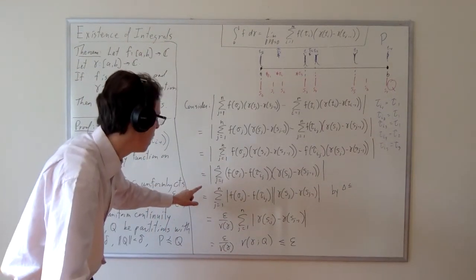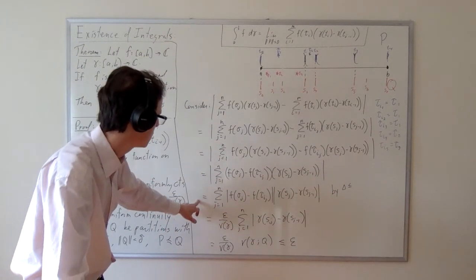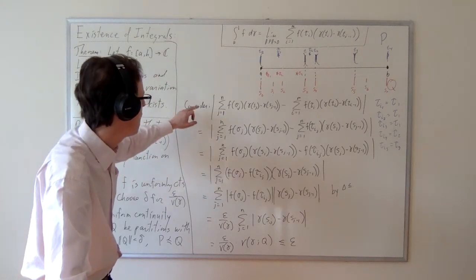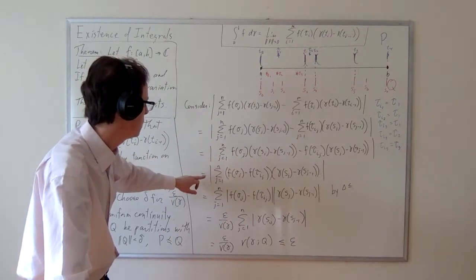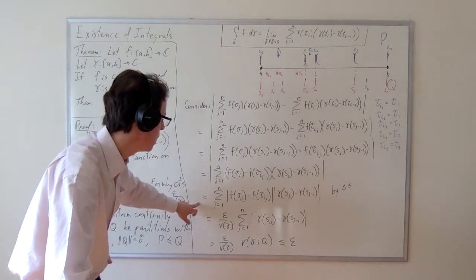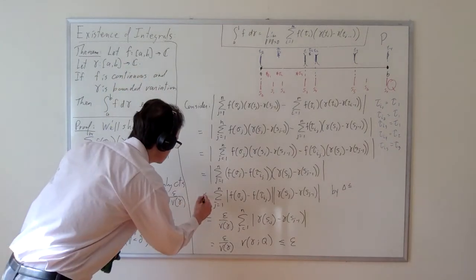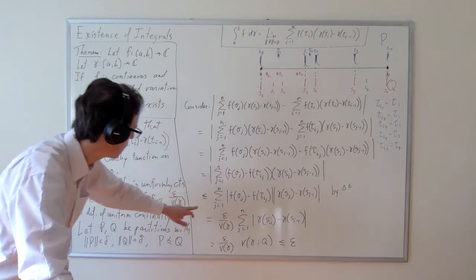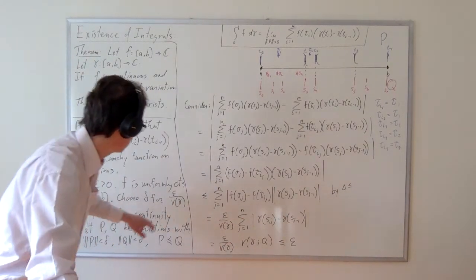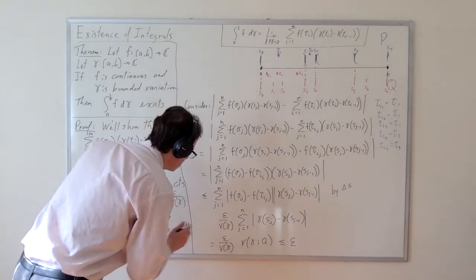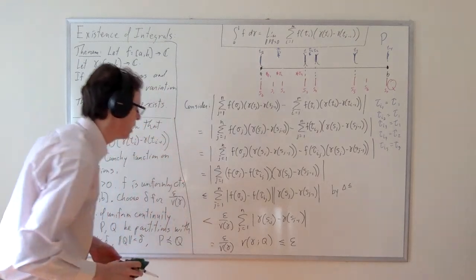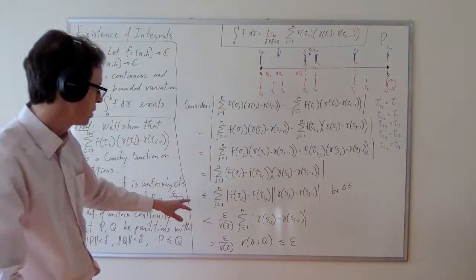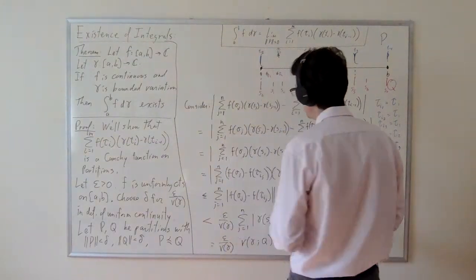And so let me see. I have been a little careless with the signs here. These are all true equalities. This one is a triangle inequality, so this one should be less than or equal to. And then this one, when I replace this thing with this, that should be strictly less than. So that's going to be less than epsilon over the variation of gamma. And so ultimately, this thing is less than epsilon.